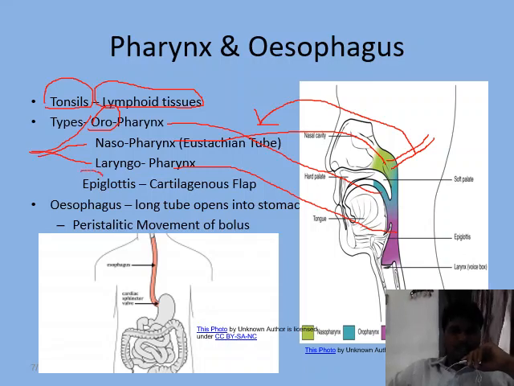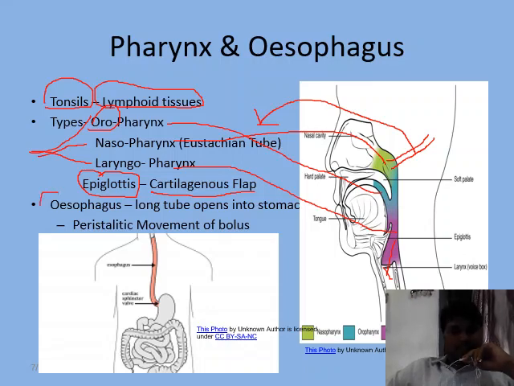At the laryngopharynx we find epiglottis. It is a cartilaginous flap-like structure. It will prevent the entry of food and water into the windpipe. So it closes the windpipe whenever we swallow the solid and liquid substances.